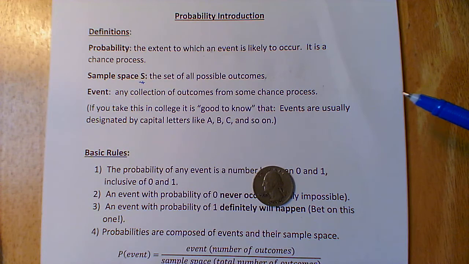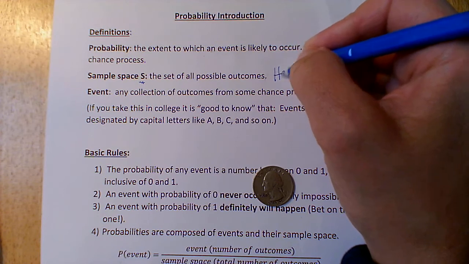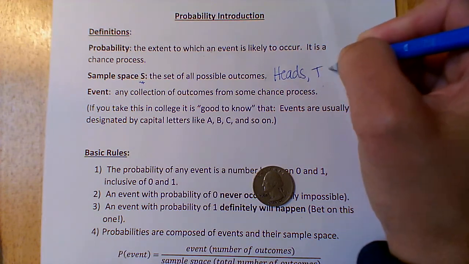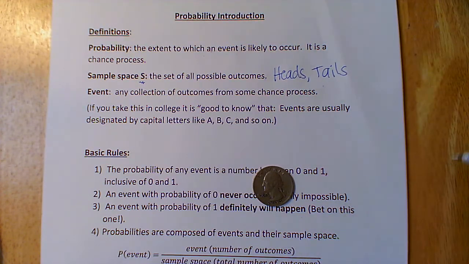Sample space, the set of all possible outcomes. Well, let's see what our sample space here is. For flipping a coin, we're either going to have heads and tails. That's it. It can't be anything else. There's no other choices for this coin.